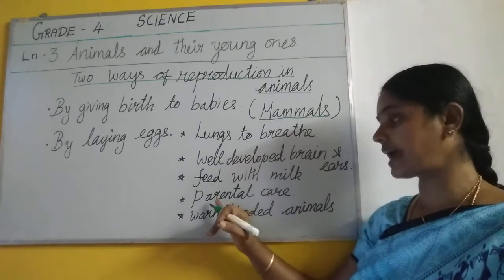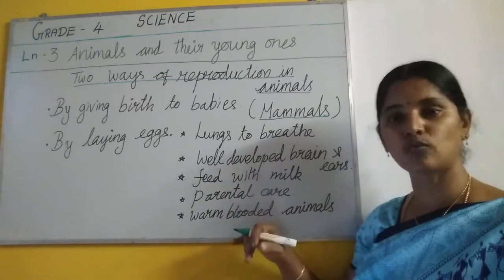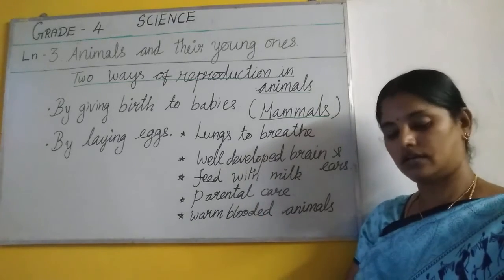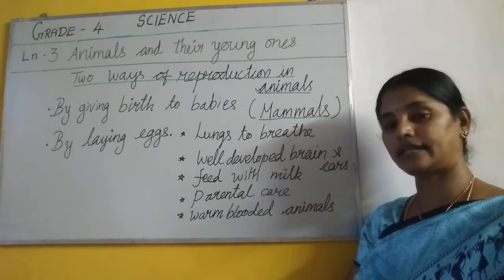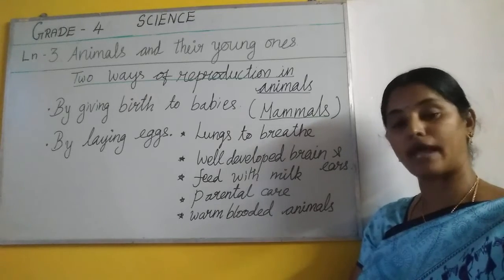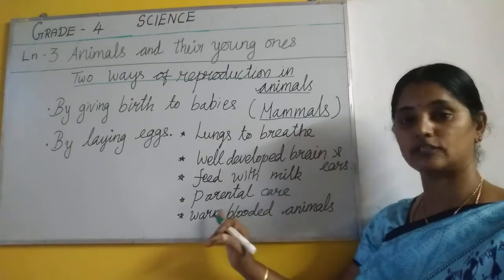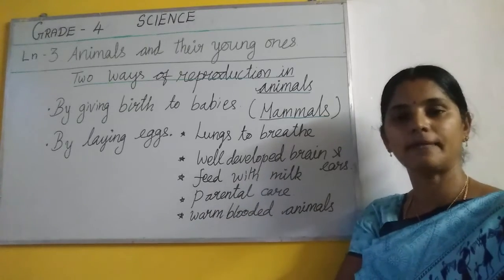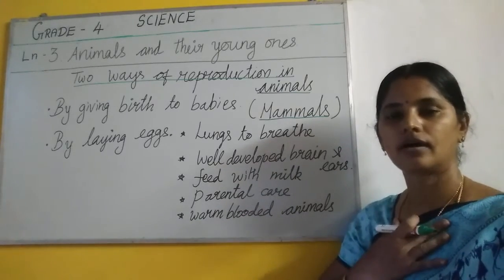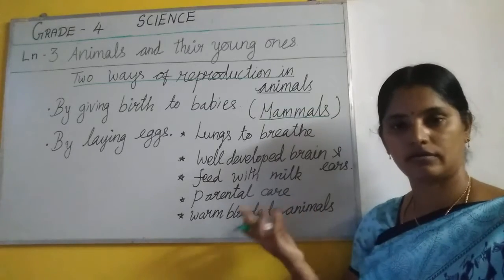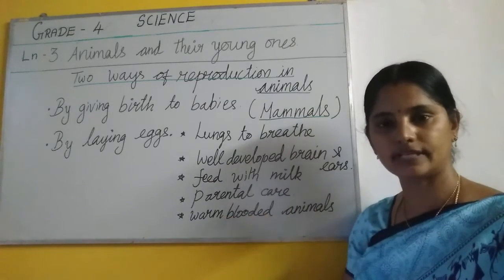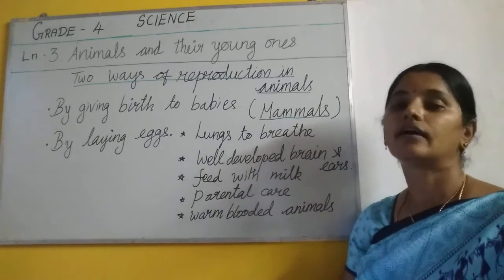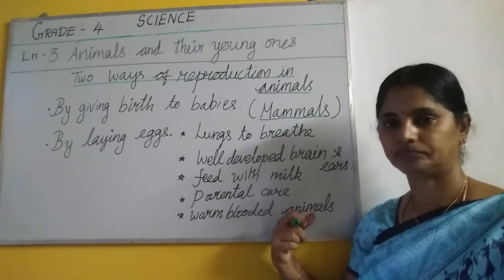And they take care of their young ones. Adha nalla paathukonga. Mammals' main characteristic is they take care of their young ones. Mammals take care of their young ones. Parental care. They show parental care. Okay. Our mothers and our parents look after us, no? Our father and mother look after us. So that we call it as parental care.